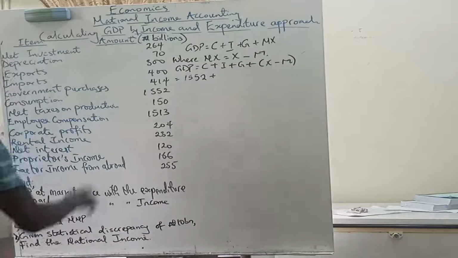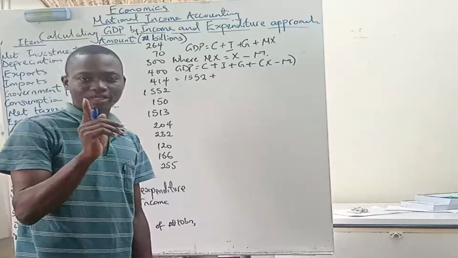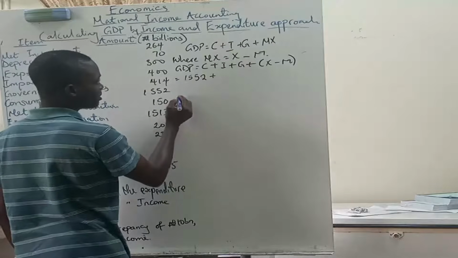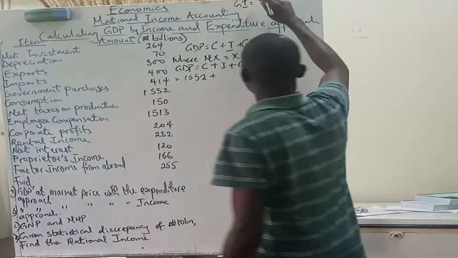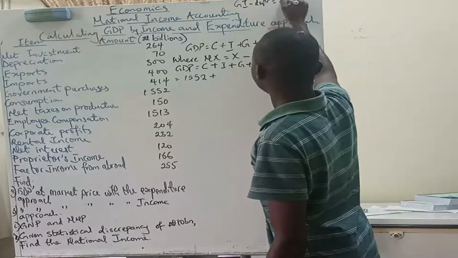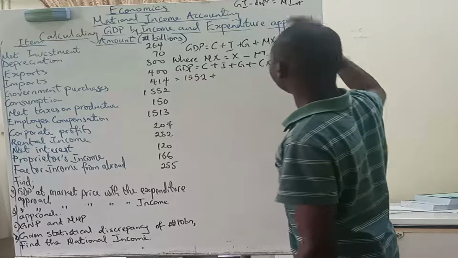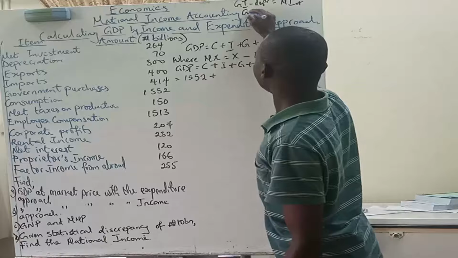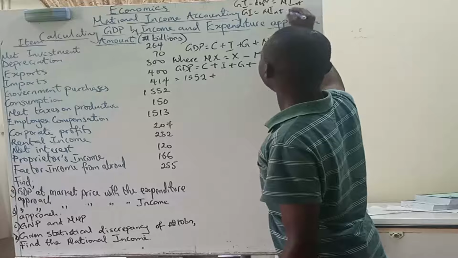Now what is investment? Look at it. What we have here is net investment. It is not gross investment. That is something you should really take note of. Now to get our gross investment, GI, gross investment minus depreciation gives us net investment, right? Let me call it net INT, since we have NI to represent national income. So this simply means that gross investment is your net investment plus depreciation.